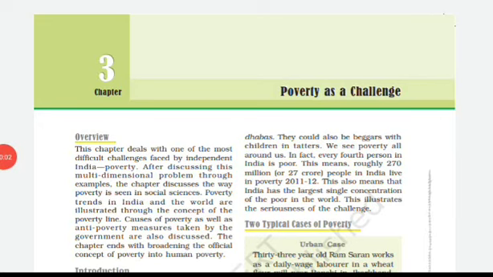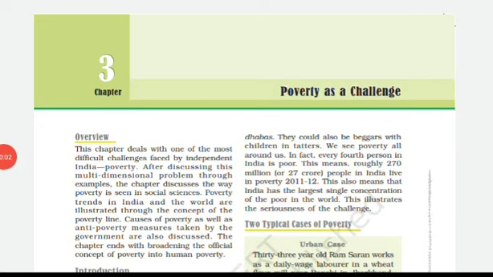So these are two typical cases of poverty, one in the urban area and one in the rural area. After going through the cases, we can discuss the various issues related to poverty, and they are landlessness, unemployment, size of family, illiteracy, poor health, malnutrition, child labor, helplessness. So these are the various issues that are related to poverty.